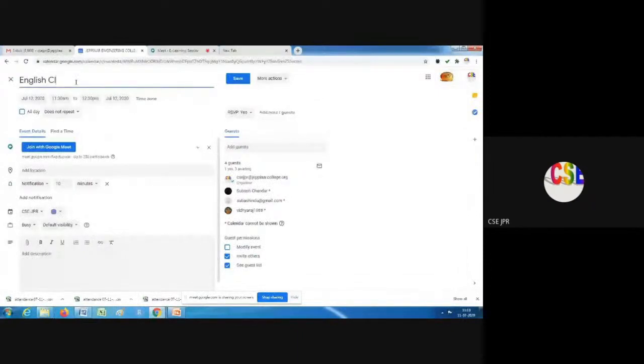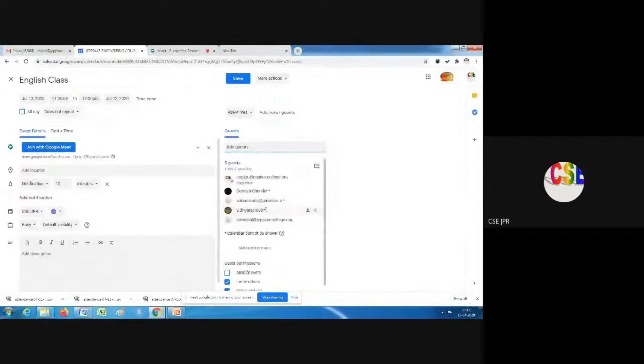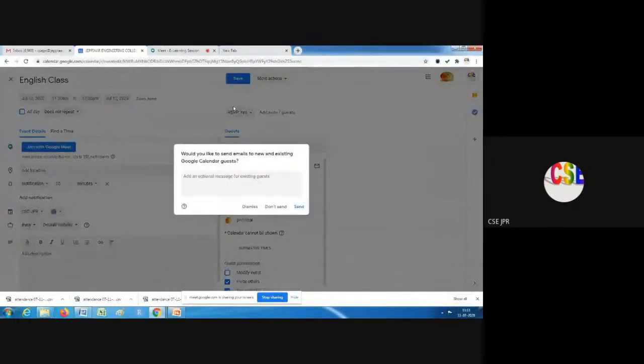Later also we can add any other guest. Then we have to give save. Then only the changes we made will be stored. So I have changed the title and again I have to give save. It will ask whether the newly added person has to be sent a mail, meaning that will also be changed.